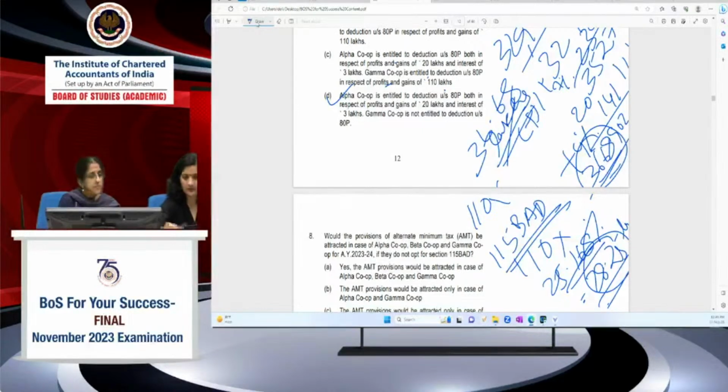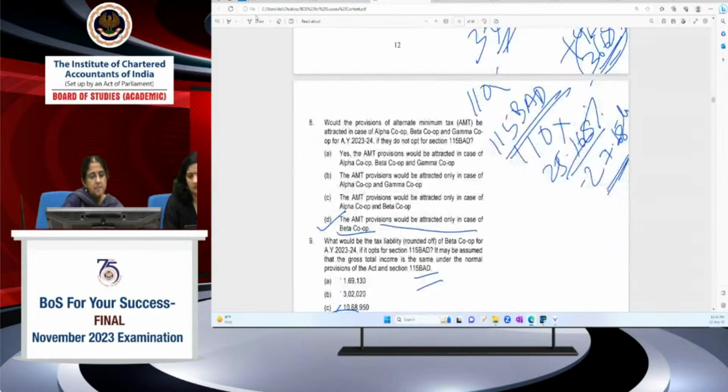This is 27,68,480. Acha, 110 lakhs into 25. I think I made some mistake in the calculation. 110 lakhs into 25.168%. Sorry, this is 27.68 lakhs. Okay. In any case, this is much lower than that liability. I hope this part of it is very clear.